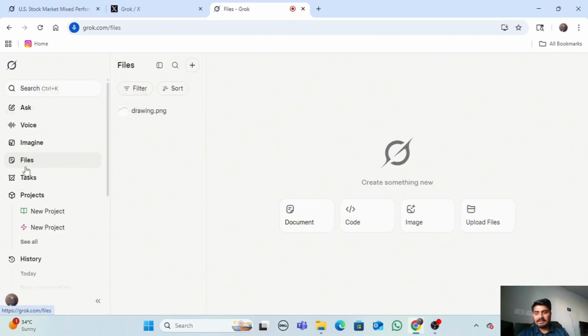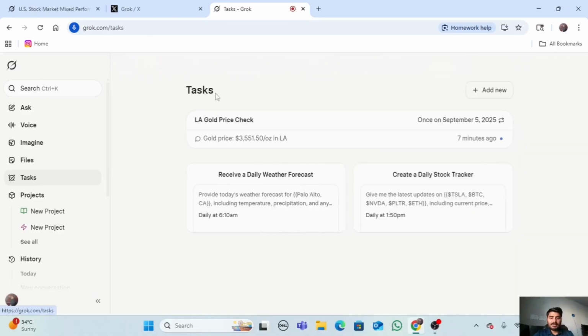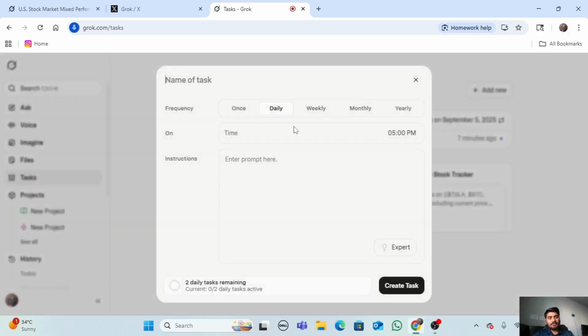And the next thing is Tasks. This task is quite an interesting and useful feature of Grok. We just assign them a task and they will do that for us.